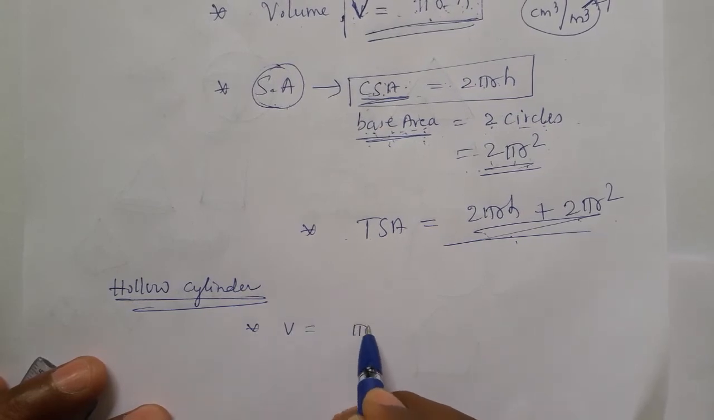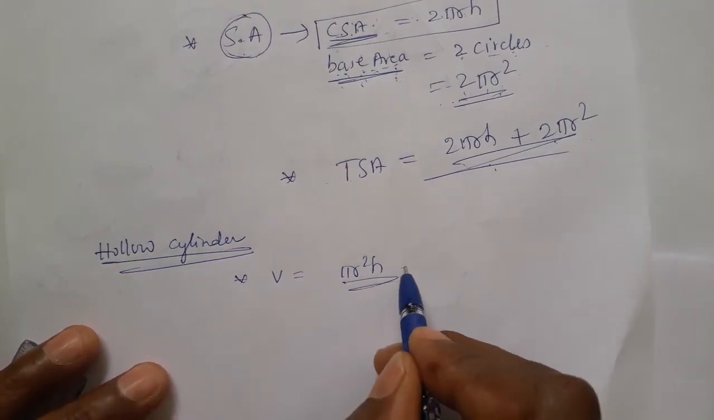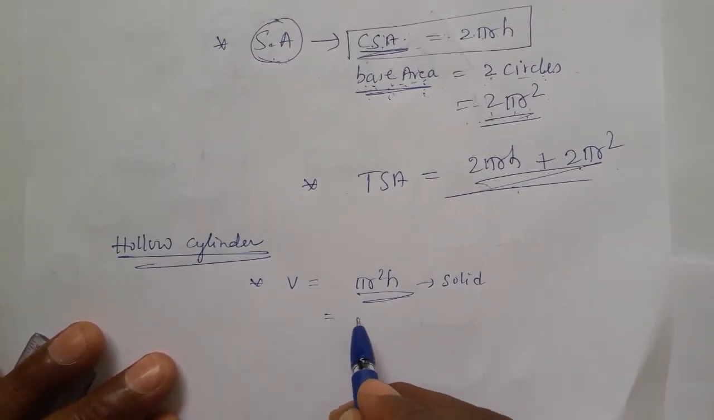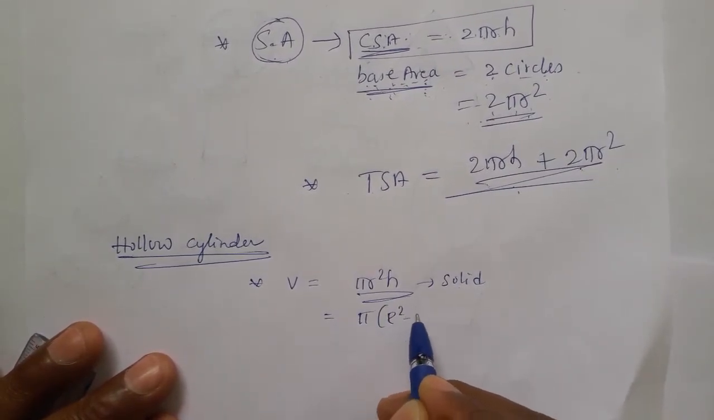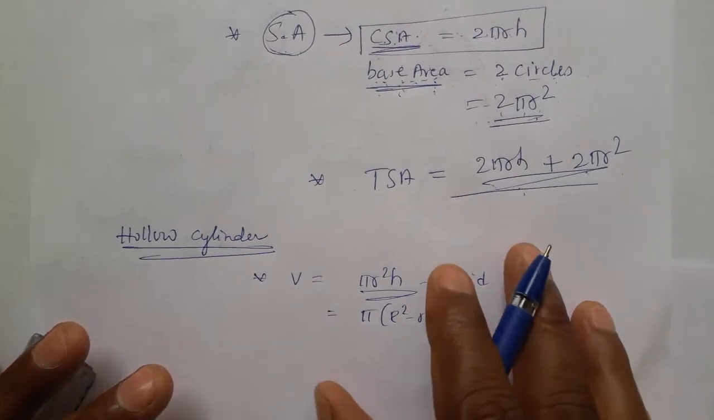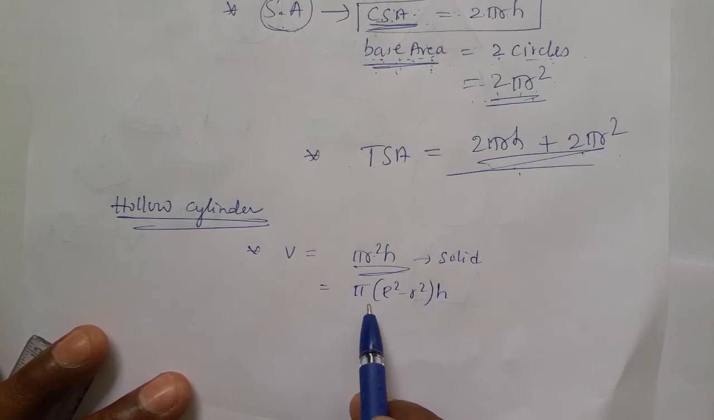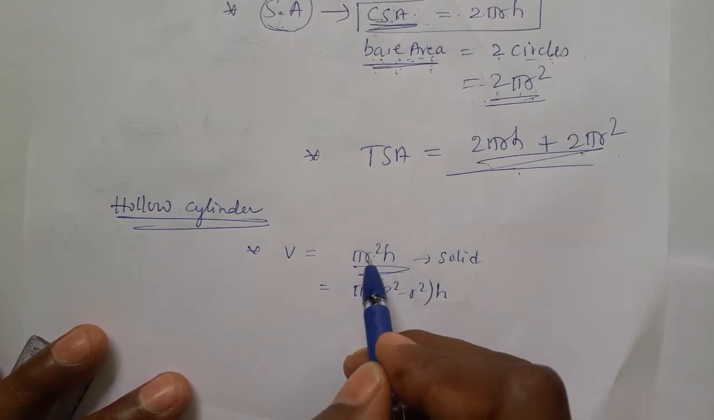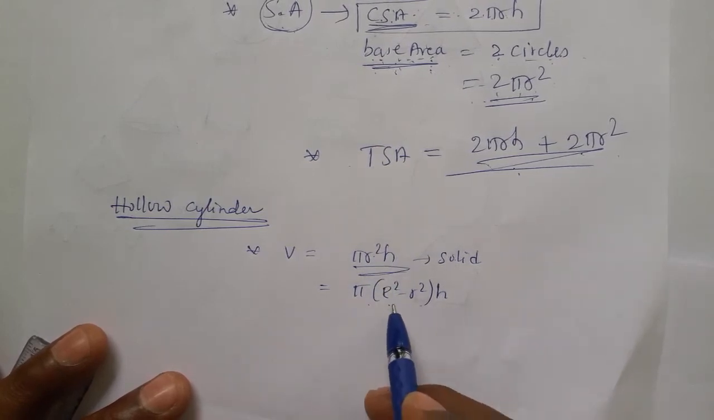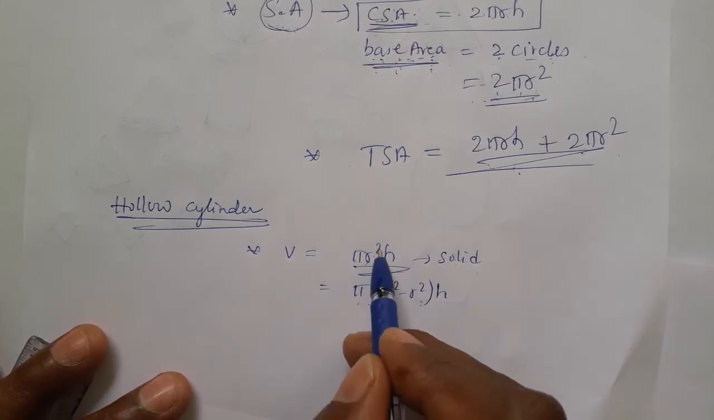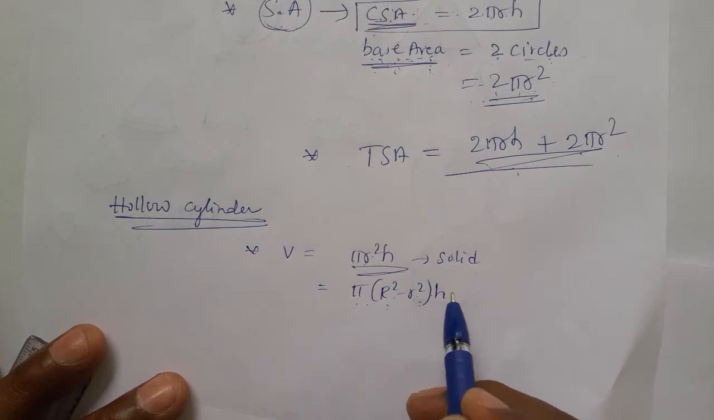Volume is equal to pi r square h for a solid cylinder. For a solid cylinder we use the formula pi r square h. For a hollow cylinder we have to use this formula. For hollow we use the same formula, but the single radius is converted into two radii. Pi as it is, h as it is, this radius is converted into bigger square minus smaller square,